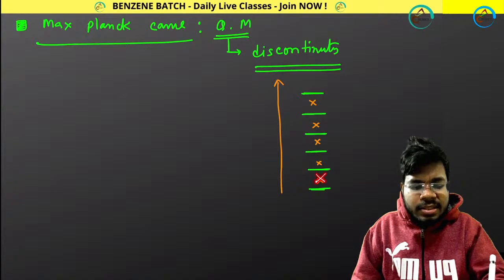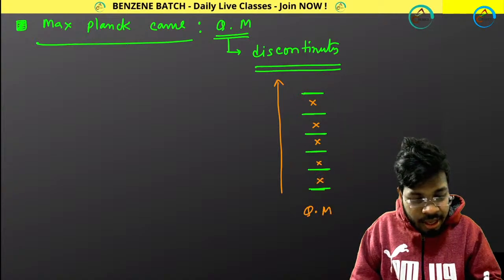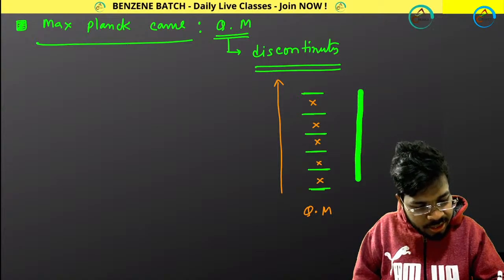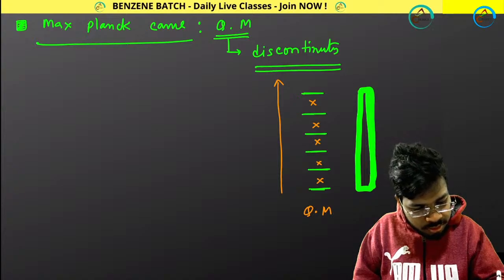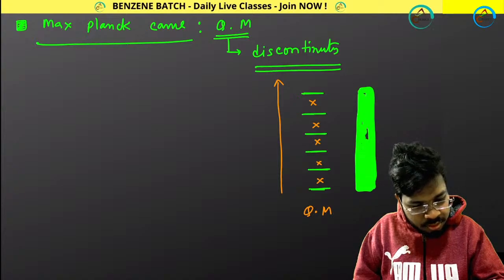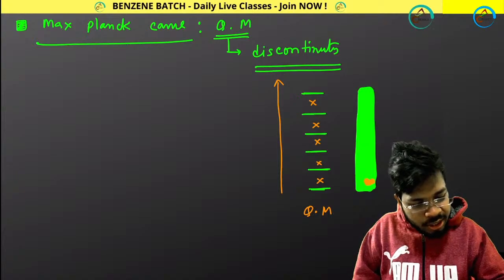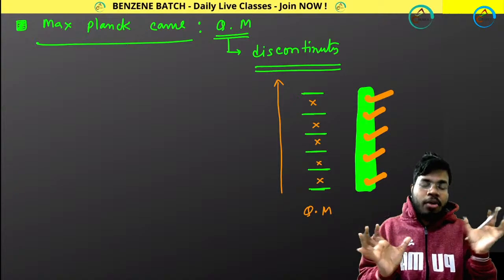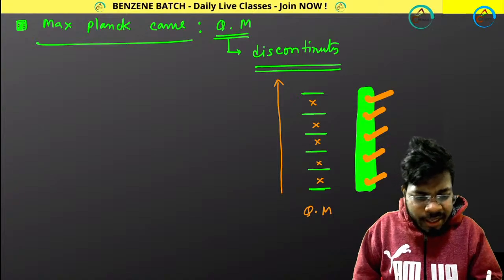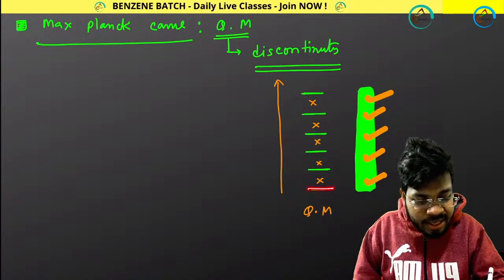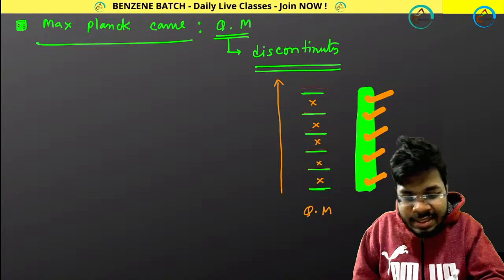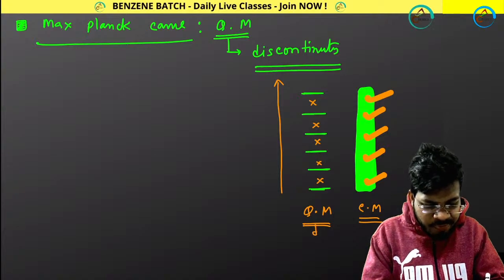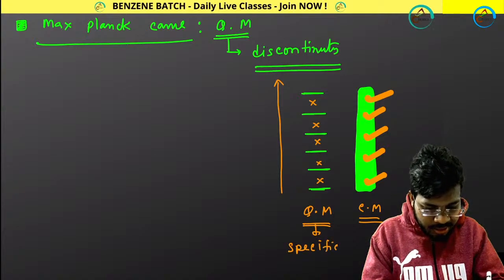That is the quantum mechanical concept. And what about classical mechanics? That is continuous nature. You can have all the possible energy like this. You can get energy over here, you can get energy over here. You can get energy anywhere according to classical mechanics. But according to quantum mechanics, you cannot get all the energies. Either you will be getting this energy or this energy. That means there will be some specific energy levels according to quantum mechanics.